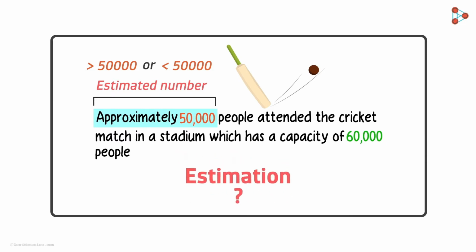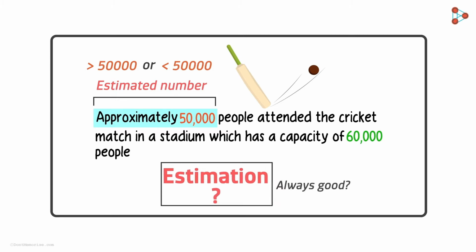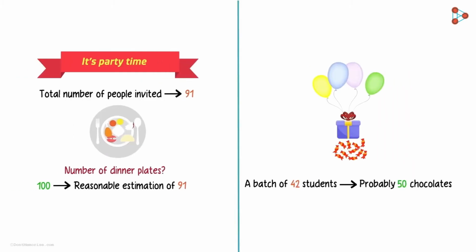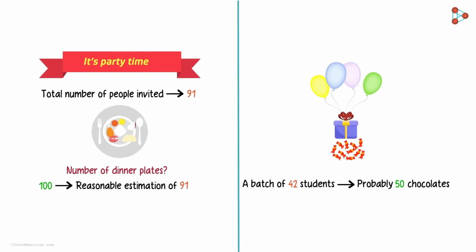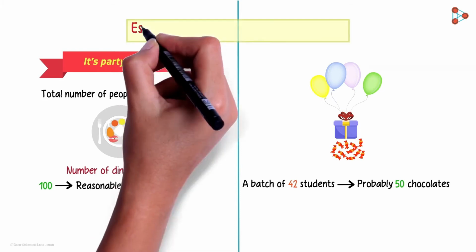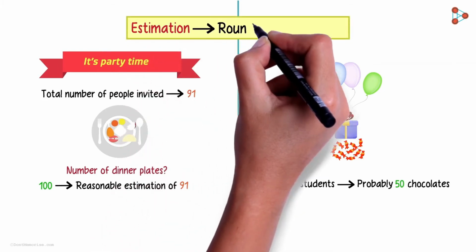But how exactly do we estimate numbers? Is estimation always good? Estimation also has its conditions. We cannot simply estimate the numbers to any limit. We listed a few of the situations that we may come across in our life where we have to estimate numbers. We mostly estimate numbers by rounding them off.